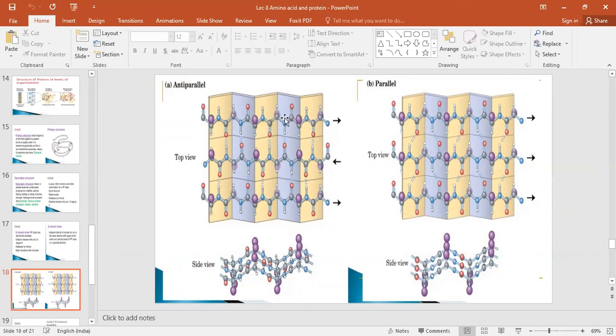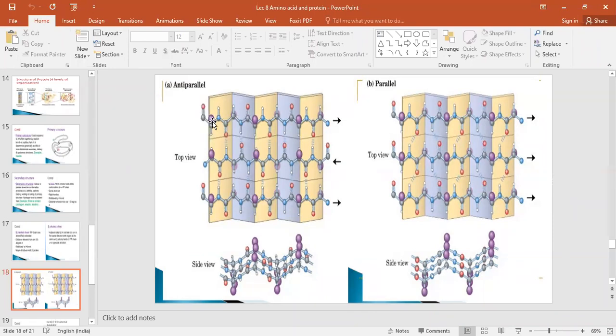This amino acid, what is the distance? 3.5 angstrom. This red one is the CO, and this one is the NH bond, the light red and small ball. This is the CO bond, NH bond, again CO bond, NH.